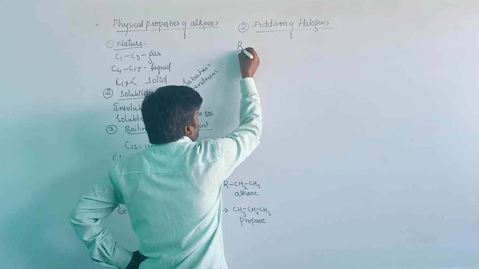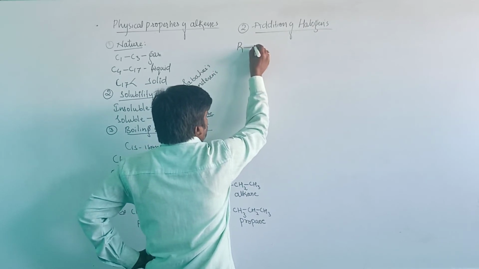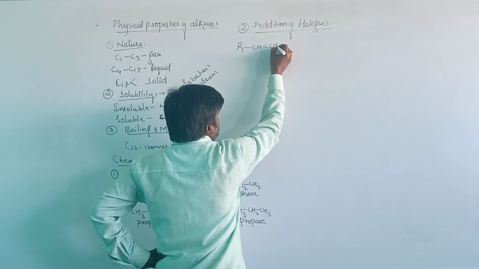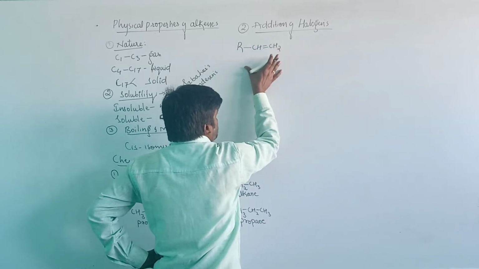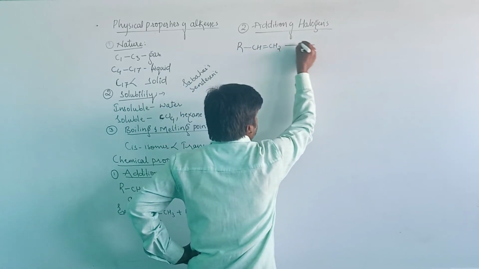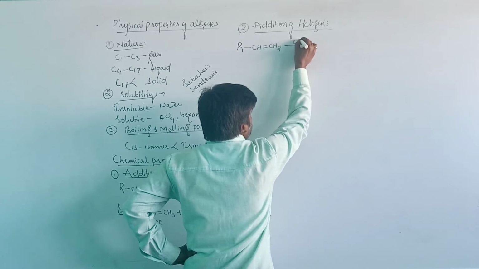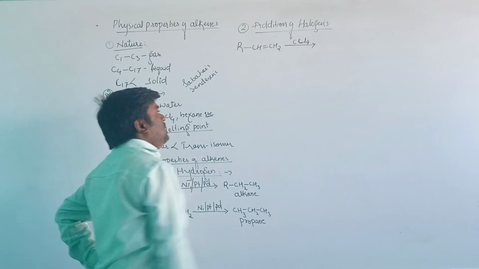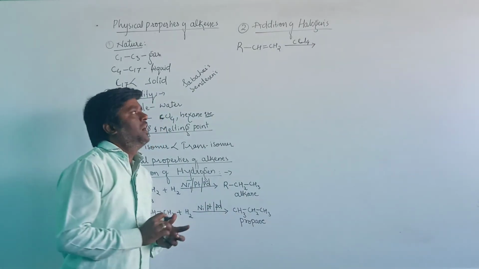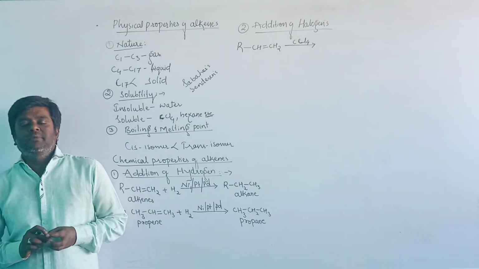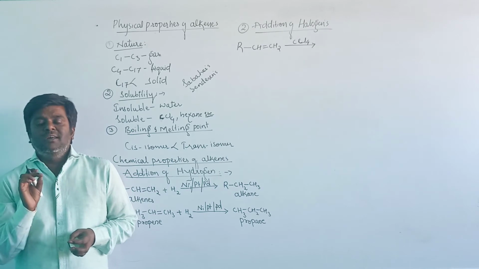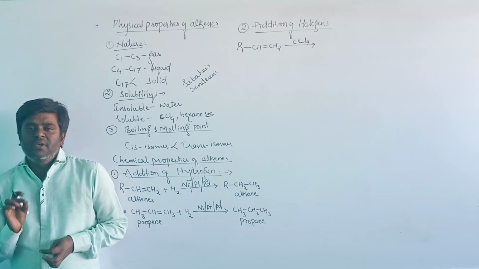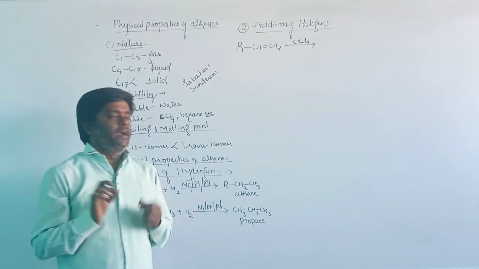The addition of a halogen to alkenes takes place in the presence of inert solvents like carbon tetrachloride, or we can take carbon disulfide.